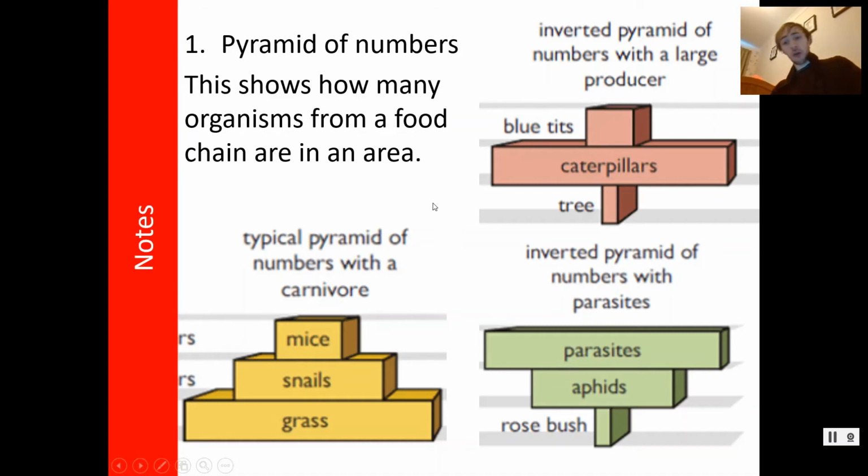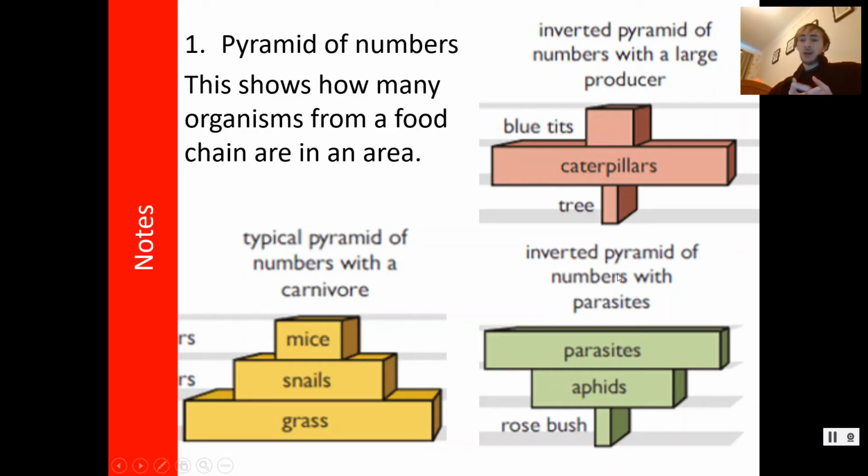Sometimes that's not true. If you think about something like a tree, it could hold 10,000 caterpillars, it's a big one, and the caterpillars could feed 100 blue tits. And so in that case, you end up with something like the red one up here. And that just tells me there's only a few trees, but there's lots of caterpillars, and eating those caterpillars, there's quite a few birds.